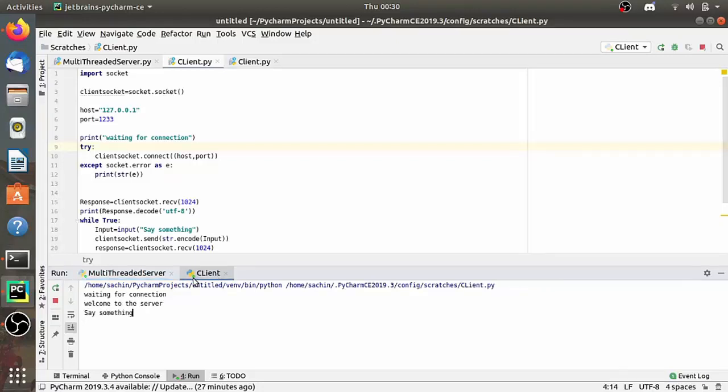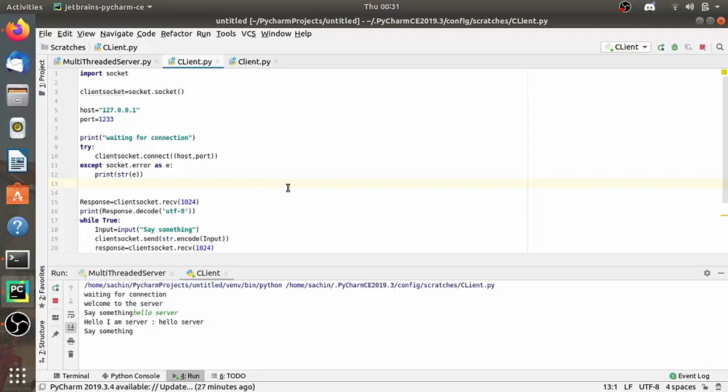Now let's come back to the client output, and here I am giving input as hello server. So we get the output as hello I am server, hello server. So it is working fine, and we are successfully interacting with the multi-threaded server.